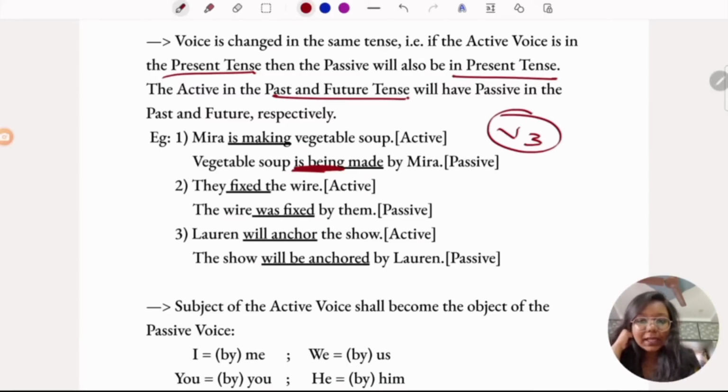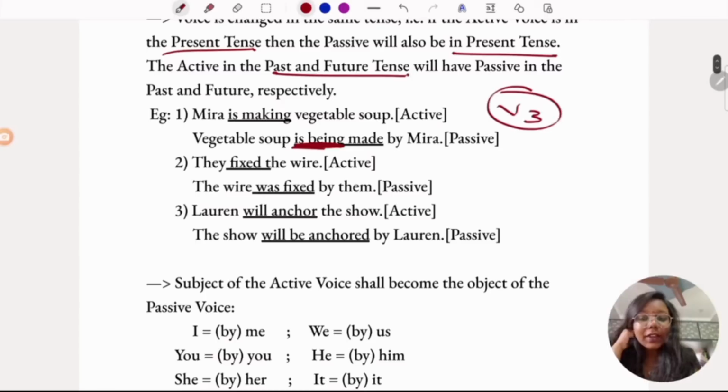It's the same with past and future too. They fix the wire. The wire was fixed by them. If you see, the verb just changed into V3, but the tense is the same. Lauren will anchor the show. The show will be anchored by Lauren.